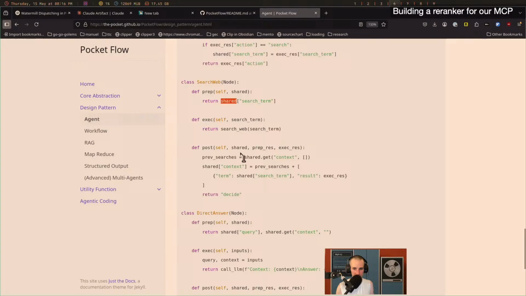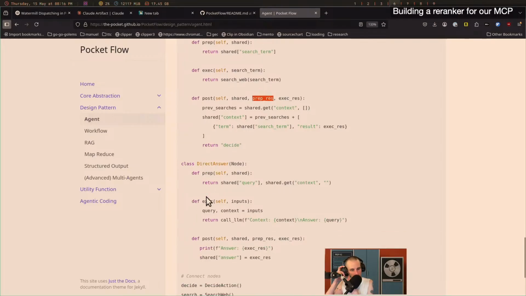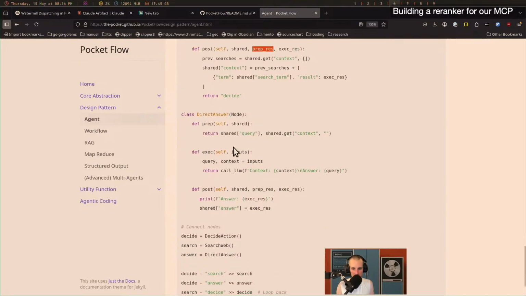And then after, yeah, it just updates the result of the execution. Okay, so the post step takes the shared state, the prep result, the execution result, and just updates. It can update the shared state, and then it returns which edge to take. Okay, so that makes more sense.